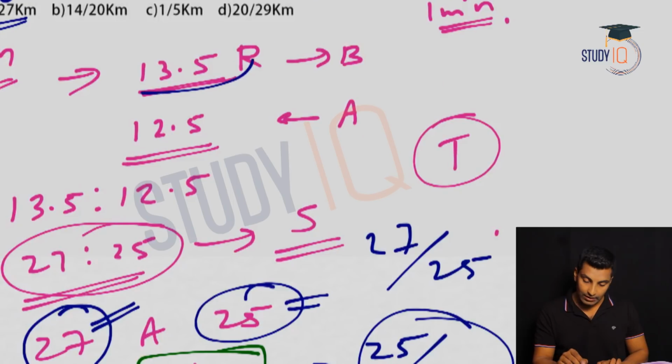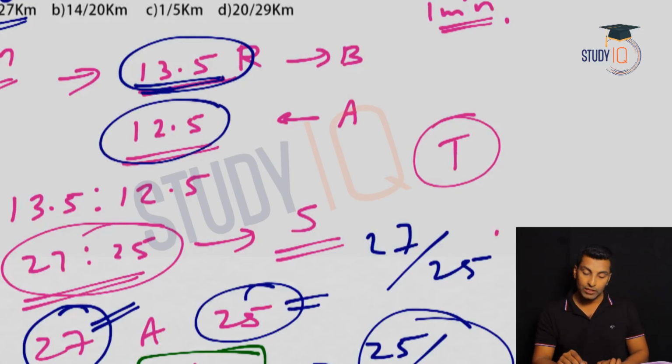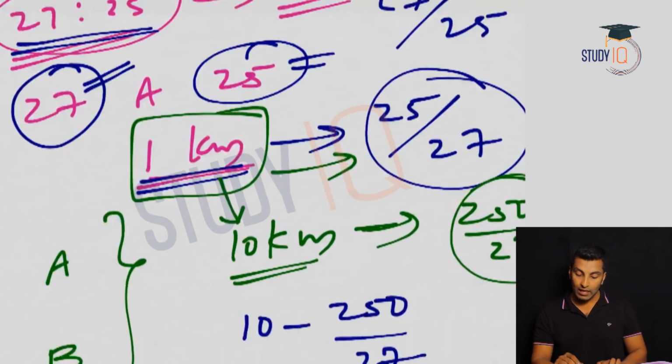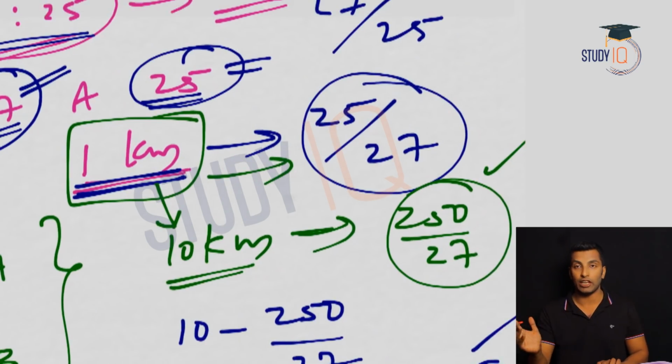What is given as middle of 14th round means 13.5. Then the other person, because it is overtaking, meeting in the same direction. Meeting means one round lead, so 12.5. You got the ratio of distance, 27 and 25. That means the faster person covers 27 kilometers, the slower person will cover 25 kilometers. So if he is covering 1 kilometer, the other person will cover 25 by 27 kilometer.